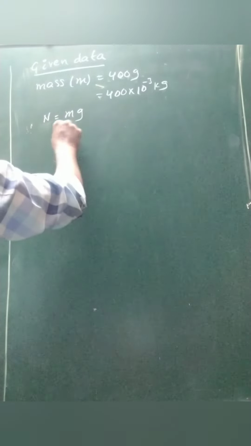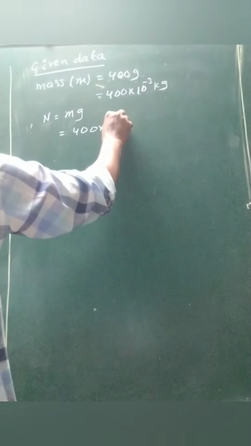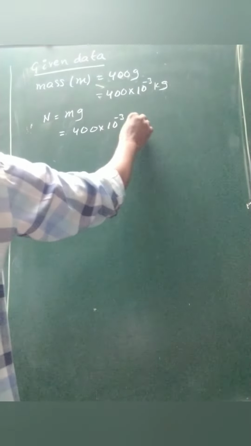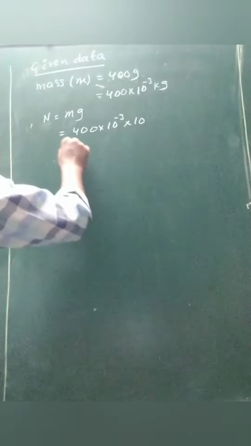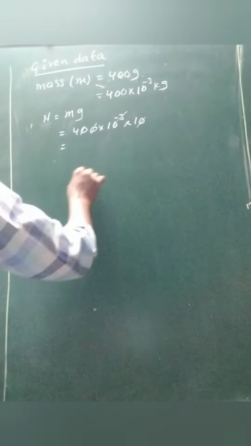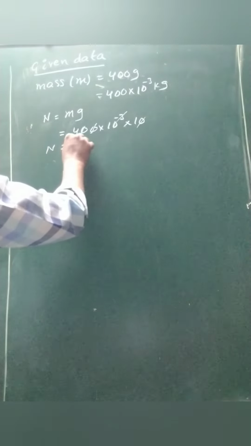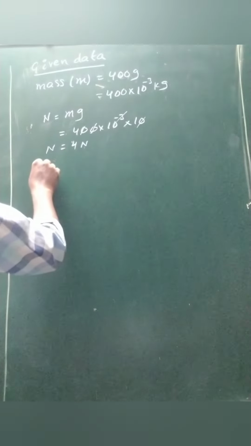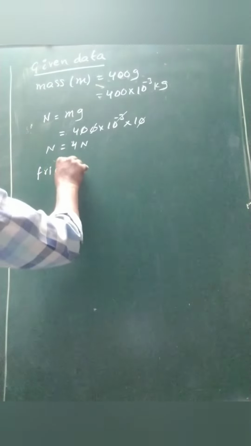Now the normal N equals mg, which is 400 into 10 power minus 3 into g, where g is 10. The 1000 and 1 by 1000 cancel, leaving only 4. So normal equals 4 newtons.